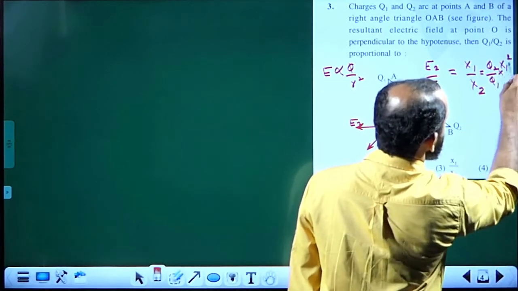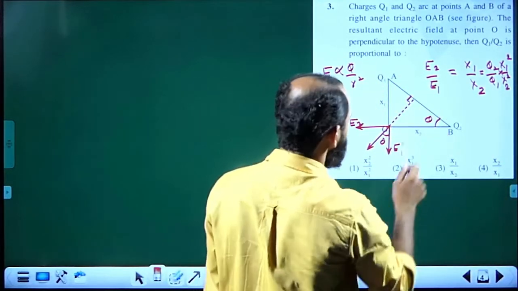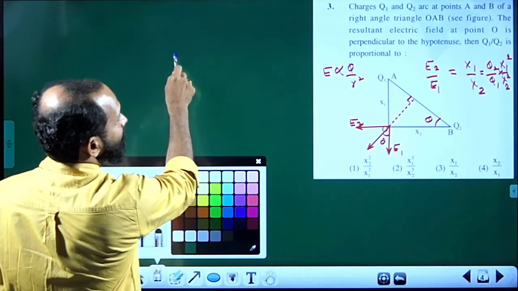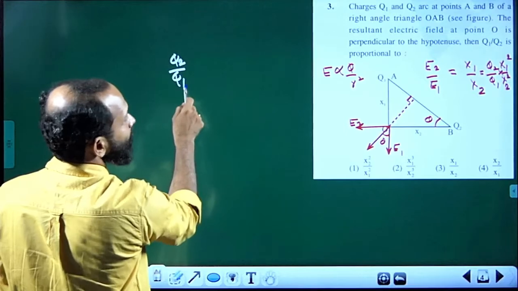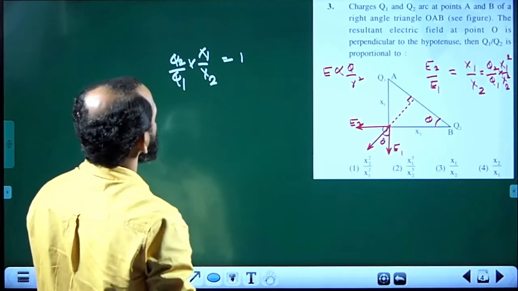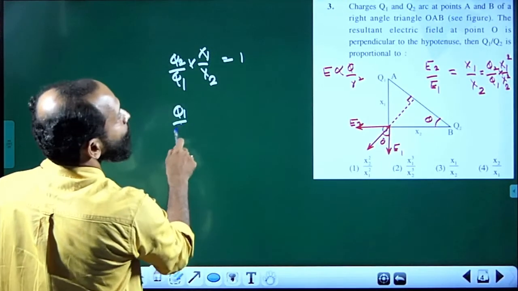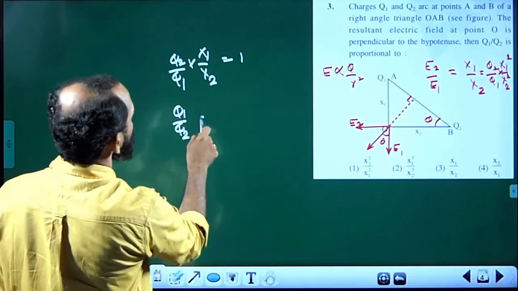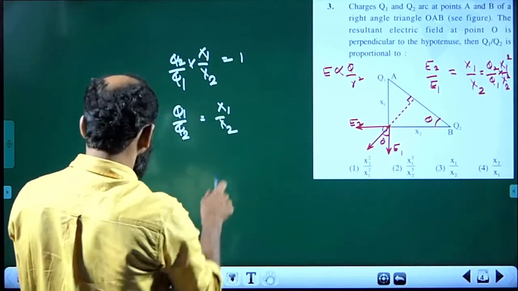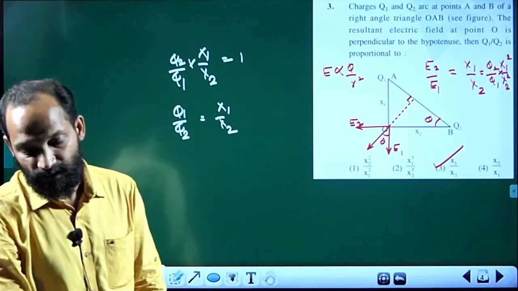R1 by R2 whole square can be written as x1 by x2 whole square. Okay, one x1 and x2 get cancelled. From that we may write that Q2 divided by Q1 into x1 divided by x2 is equal to 1. That is Q2 by Q1 is equal to x2 by x1 and Q1 by Q2 is equal to x1 divided by x2. So the correct answer is the third option.